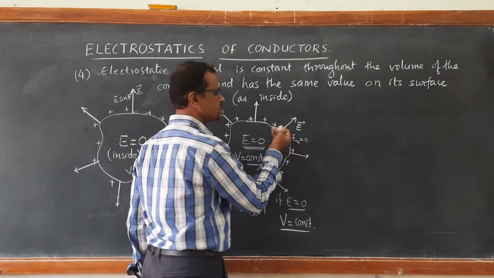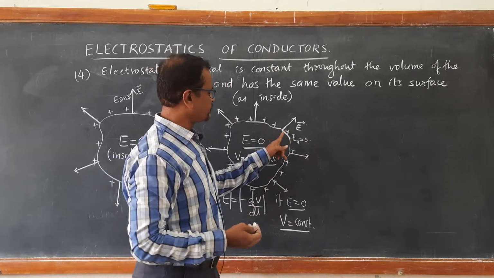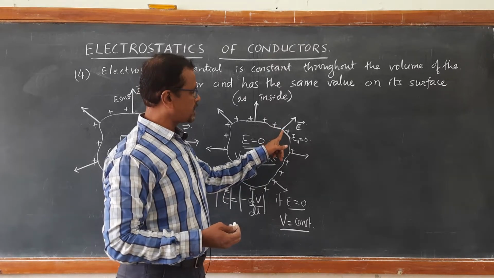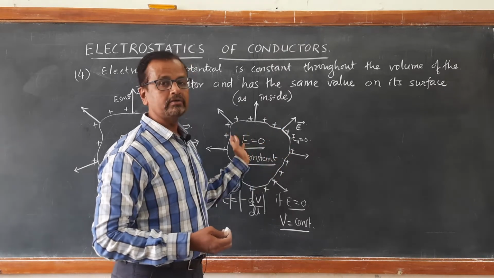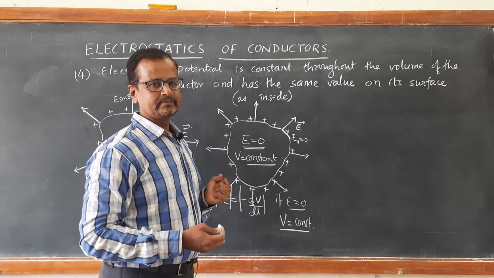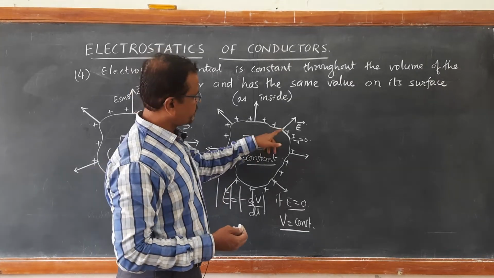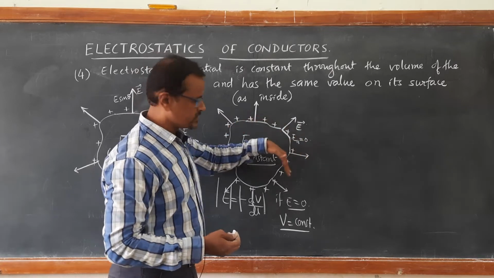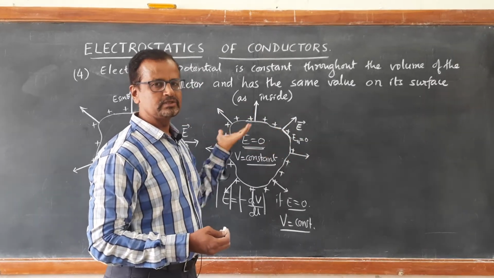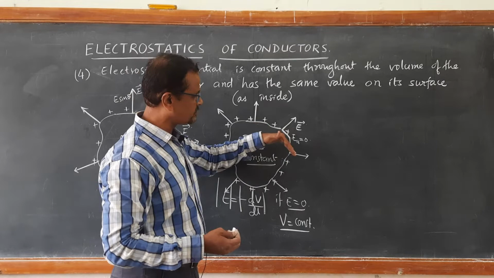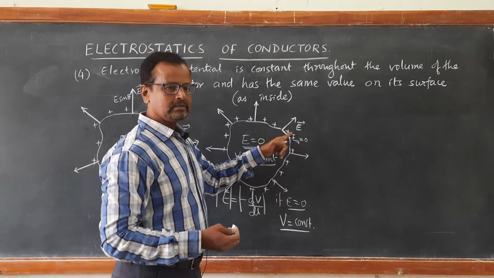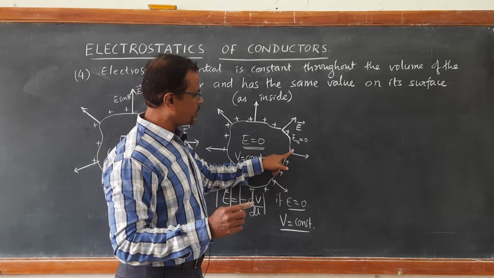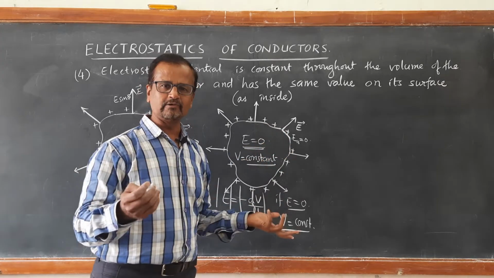When there is no tangential component, the work required to move a charge from one point to another point along the surface is 0. I think you got the point. When there is no electric field parallel to the surface, the work needed to move a charge from one point to another along the surface is 0.